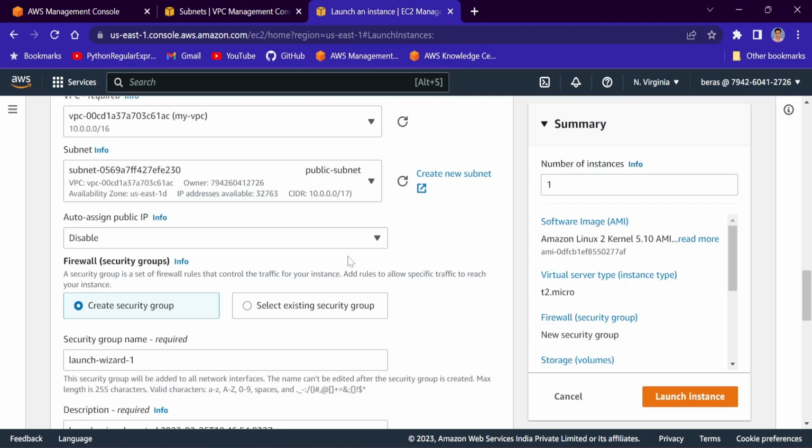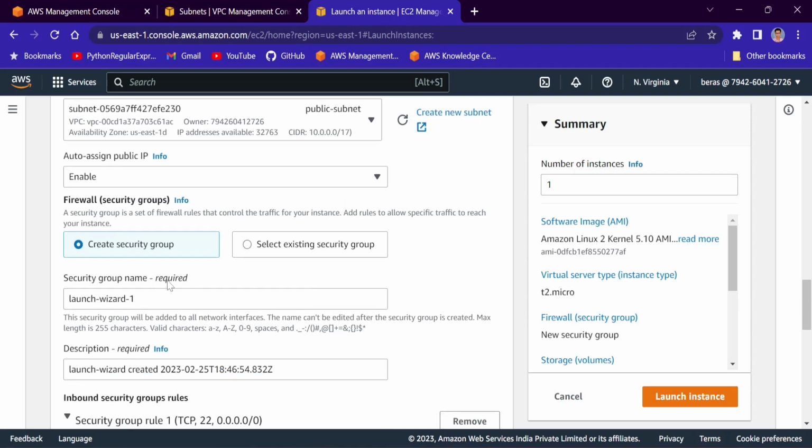Now if I go to EC2 instance and I refresh this public subnet, right? You see auto assign public IP is now enabled, right? So that means whenever we are going to create any instance within this subnet, right? So that time one public IP will be assigned to that instance. That's it. So it will be automatically assigned to that instance because this is enabled, right?